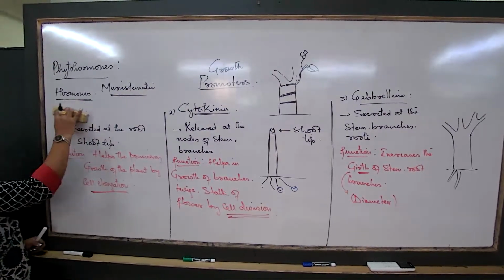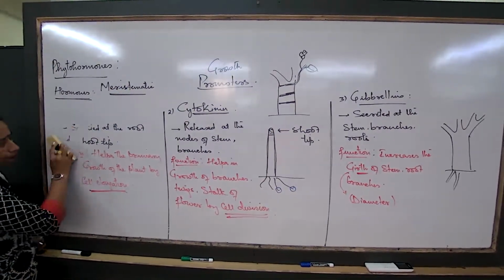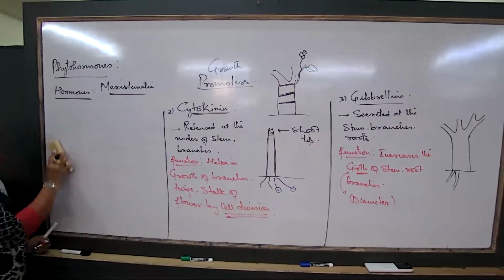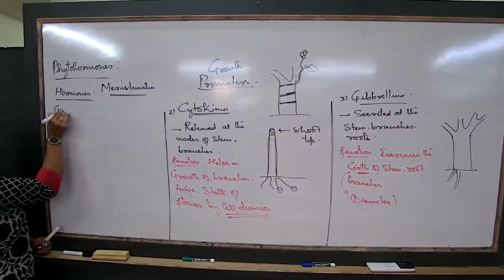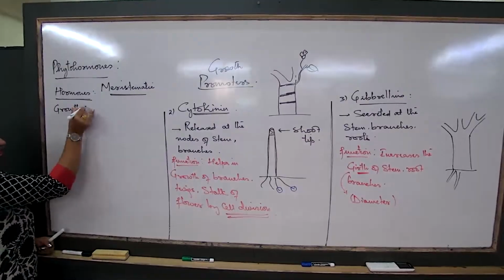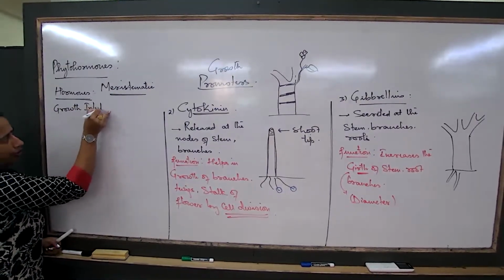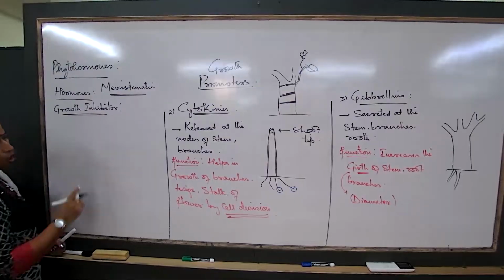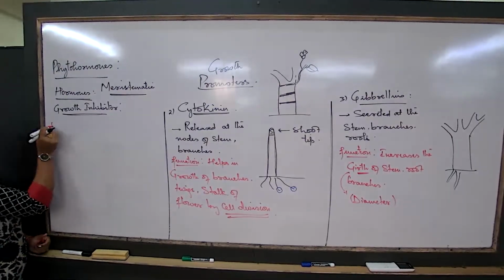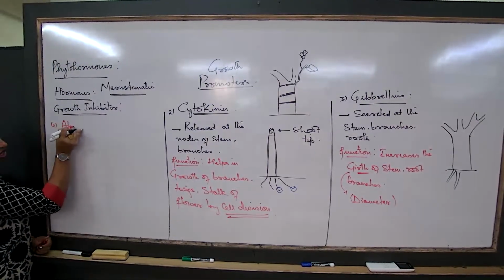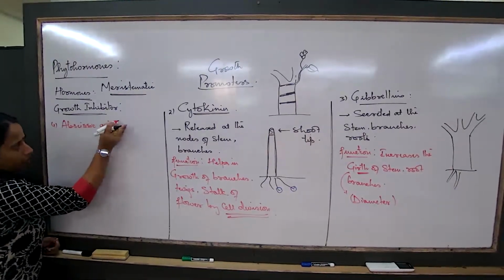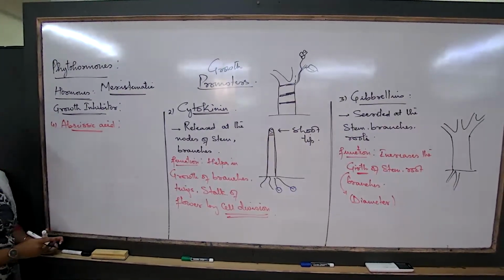The other type of hormone we talk about now would be the growth inhibitor. Now we are talking about only one growth inhibitor. The first growth inhibitor that I talk about would be abscisic acid. Growth inhibitor. The fourth hormone that I talk about is abscisic acid. Now, where is abscisic acid released?